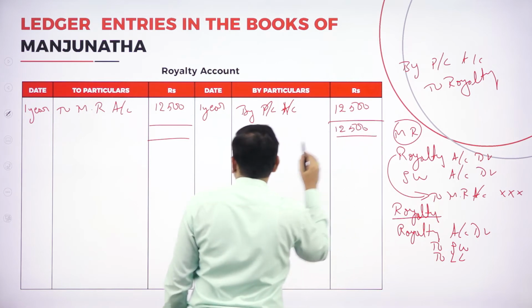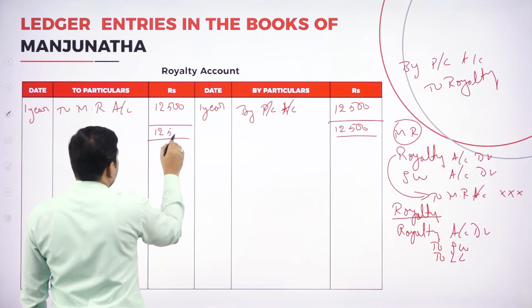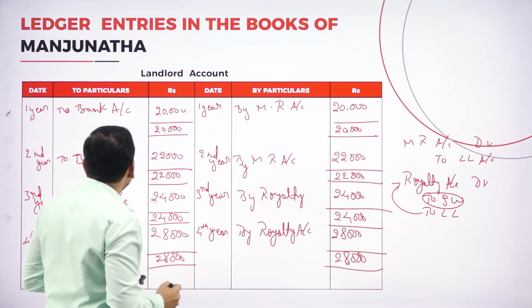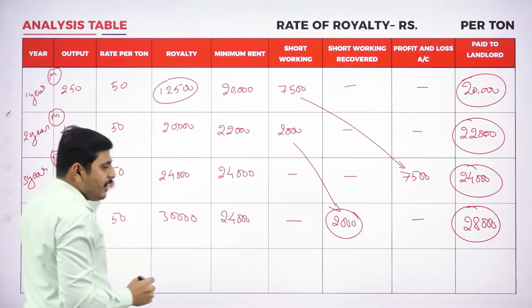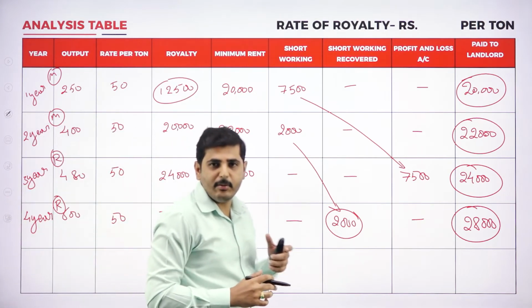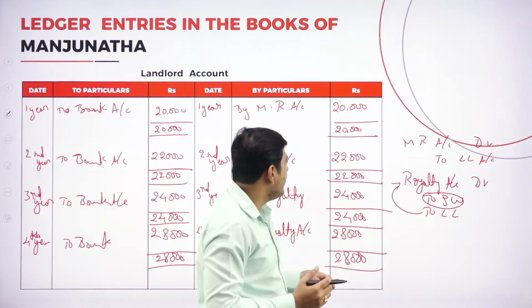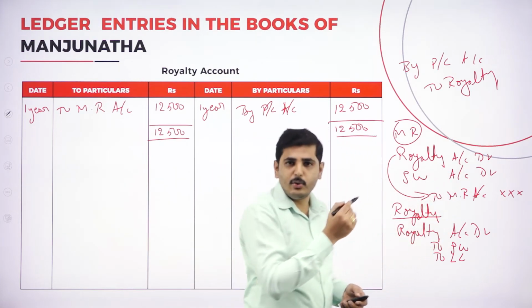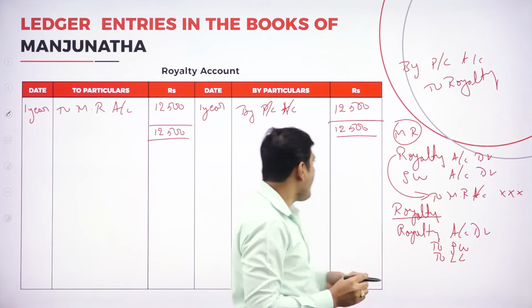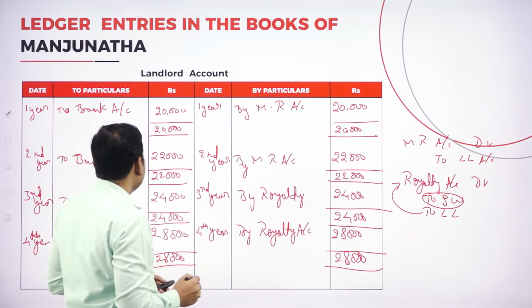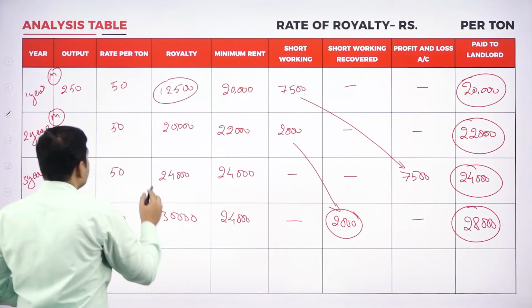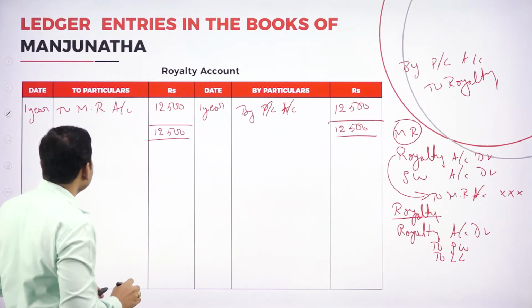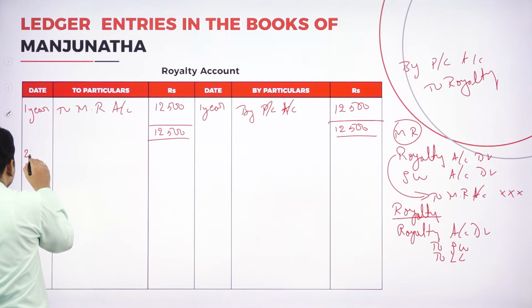12,500. Here also 12,500. Again, coming to the second year, what is our actual production? In the second year, we are also paying minimum rent. When you pay the minimum rent, what is the journal entry? Royalty account or short working account to minimum rent account. So here again, royalty account will come. What is our actual production? Actual production is 20,000.